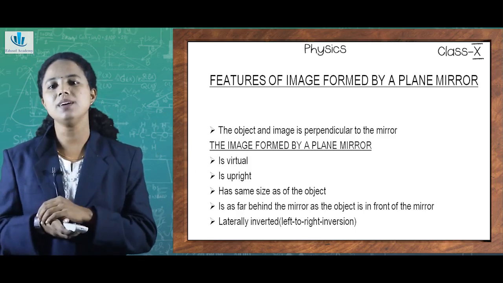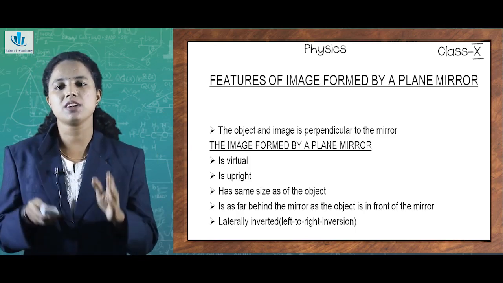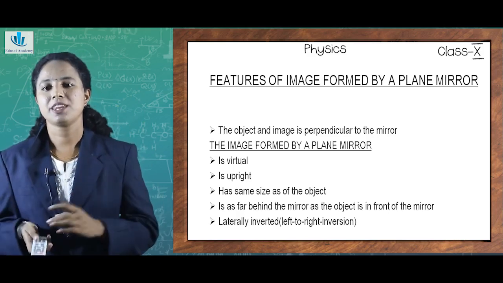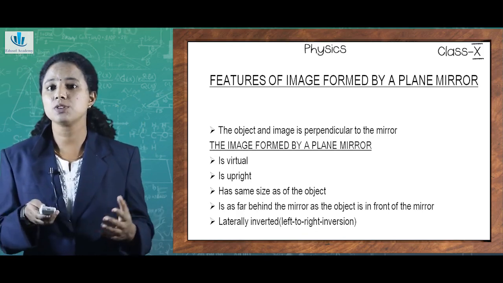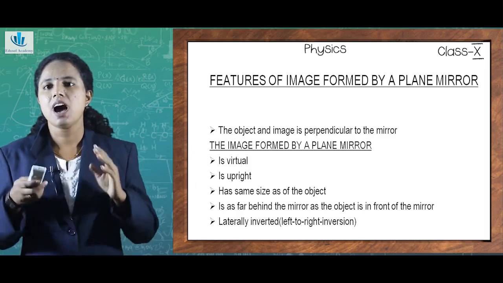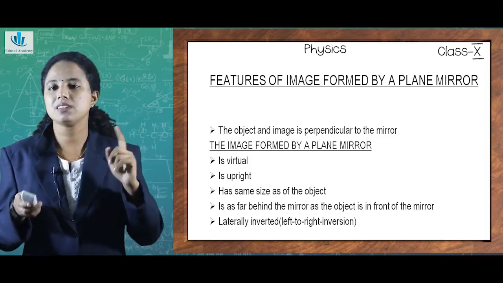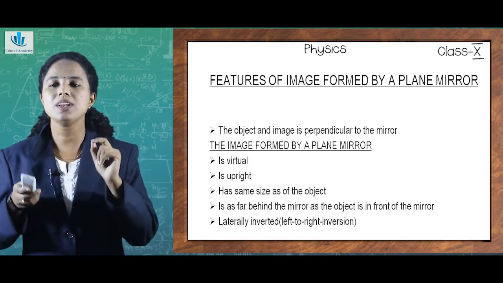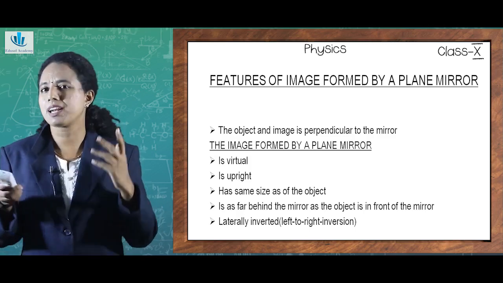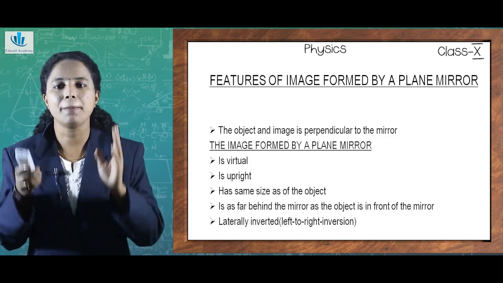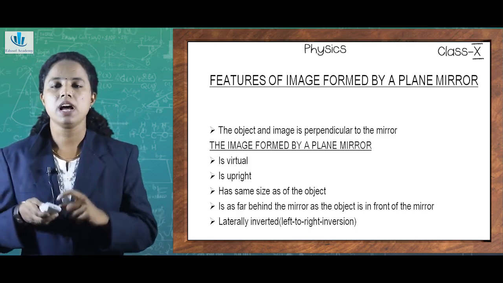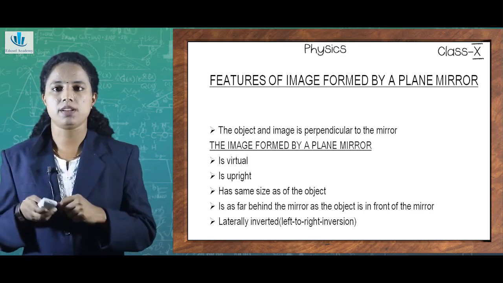And what is the meaning of virtual? I am sure that you know the opposite of virtual is real. You all like reality, isn't it? But there are also some virtual things happening. Virtual means a bit of an imagination, or that it's not quite happening. We sense it in an imaginary world. So a virtual image means images that can't be obtained on a screen. So what are real images? Real images are images that can be obtained on a screen. So the image formed by a plane mirror is virtual.